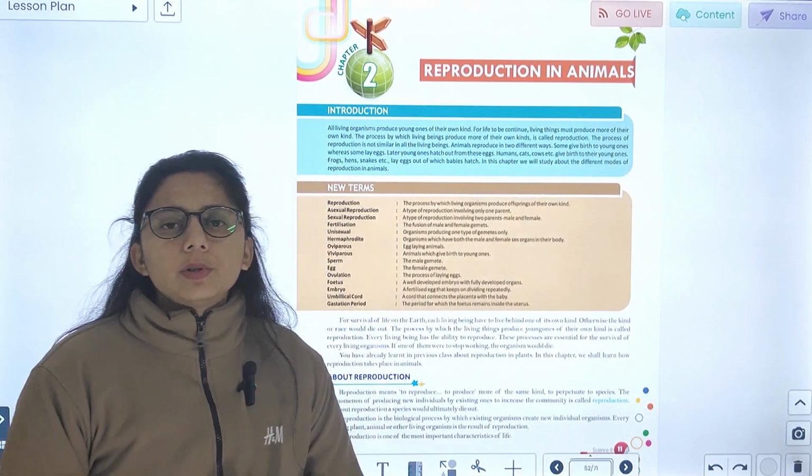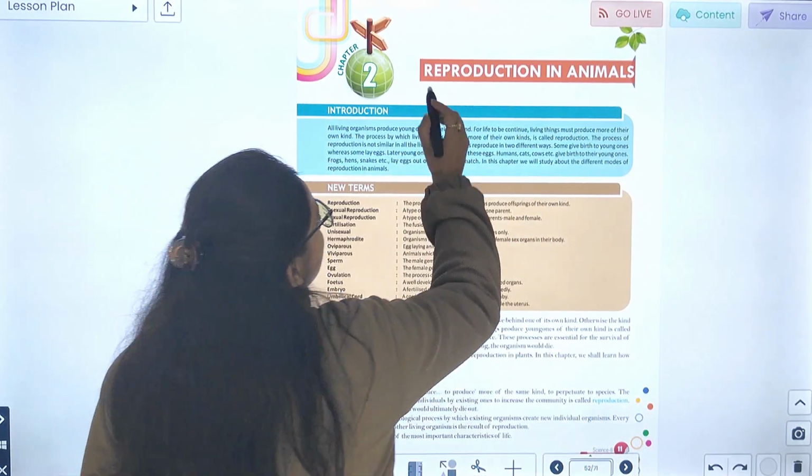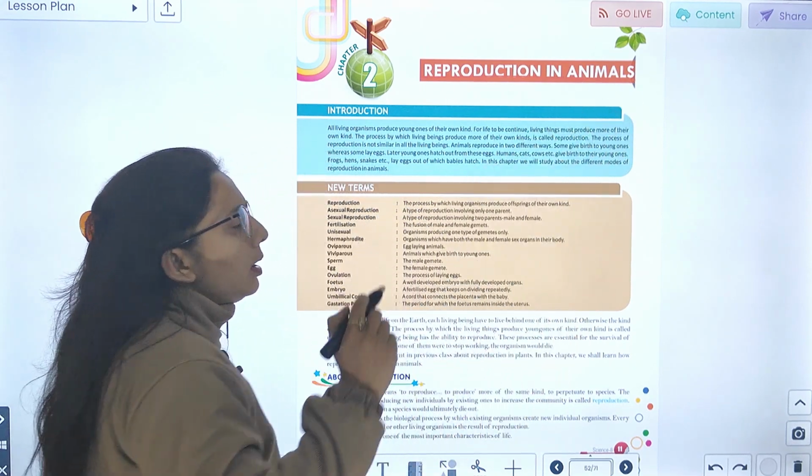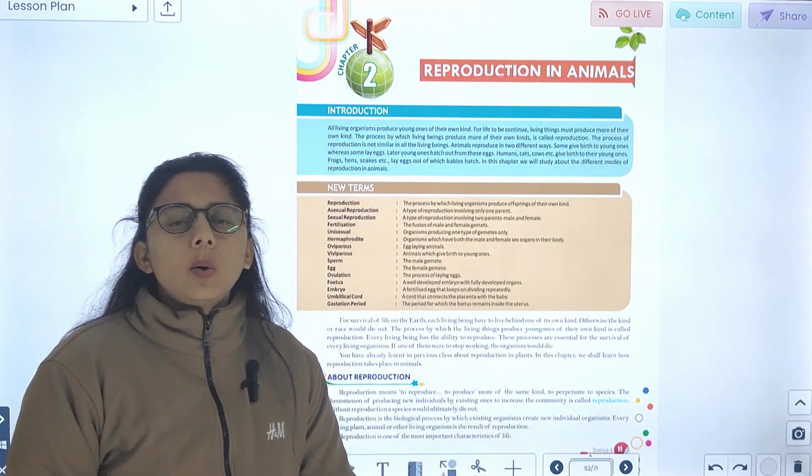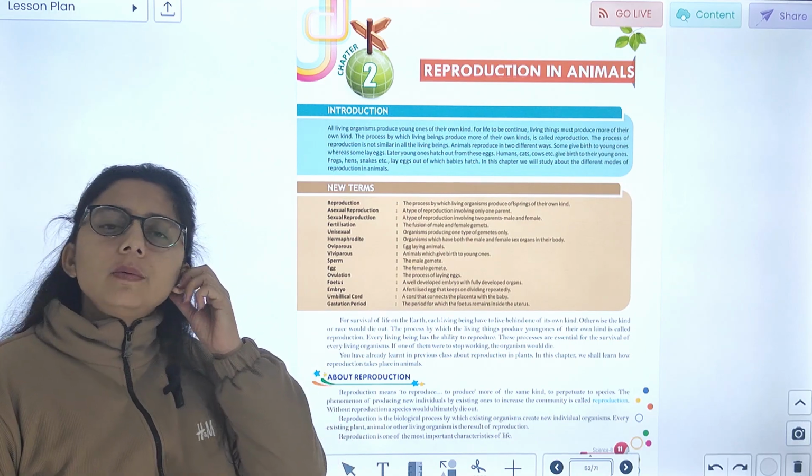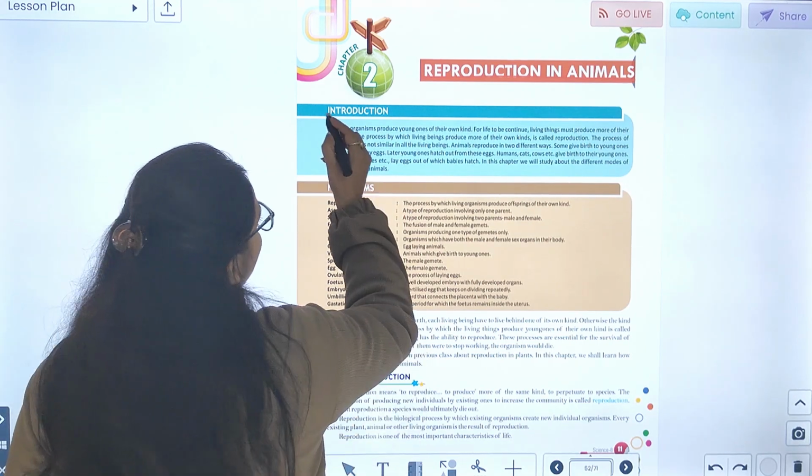Now today we are going to start with chapter number 2, reproduction in animals. हम reproduction पढ़ेंगे in animals, how the animals reproduce. Let's start with the chapters. First I will introduce about the chapter.